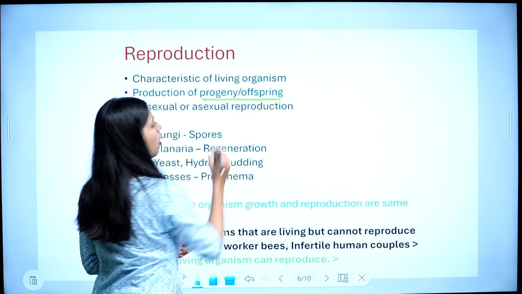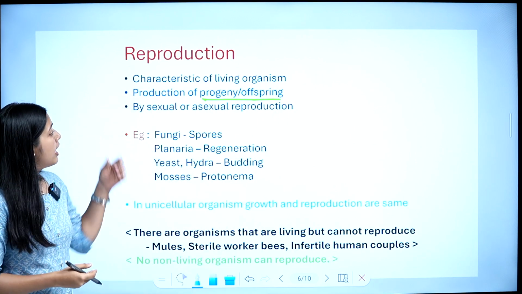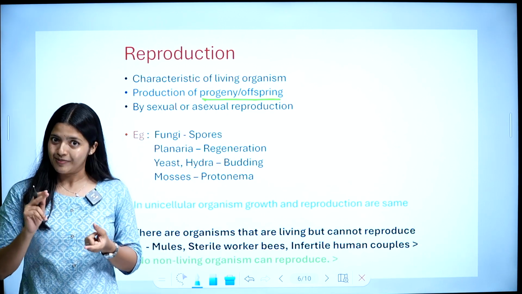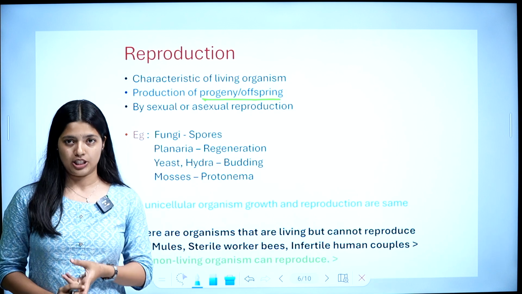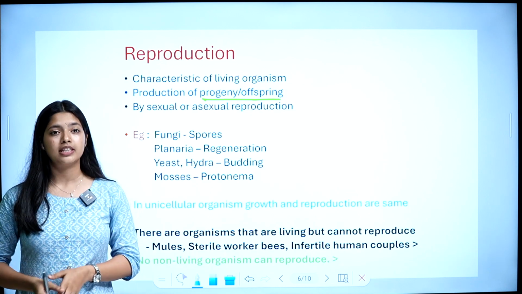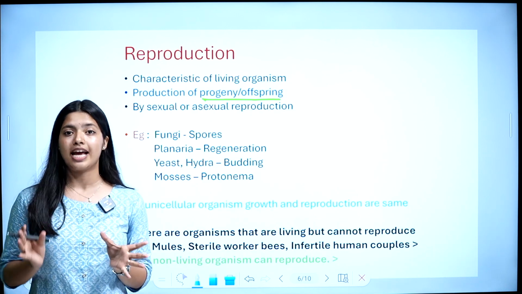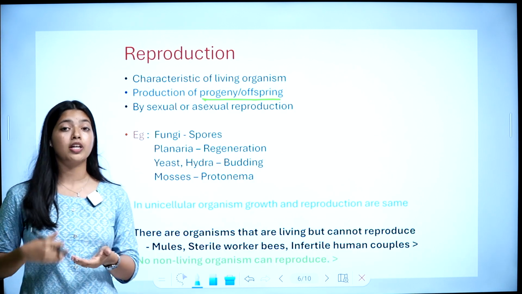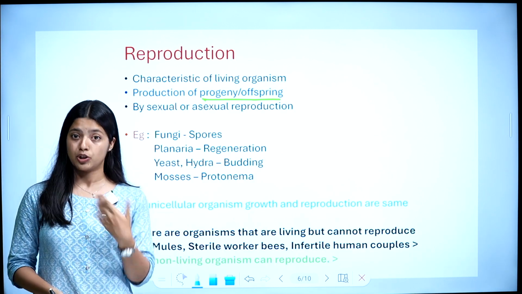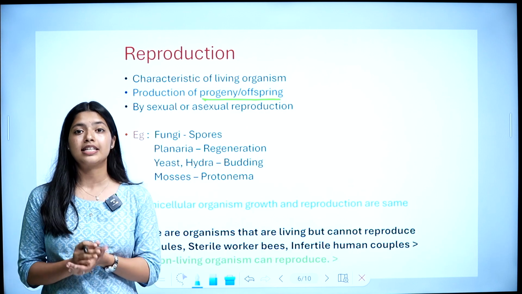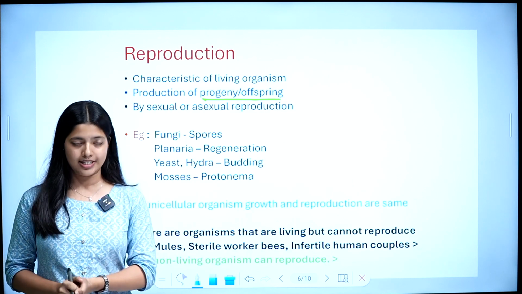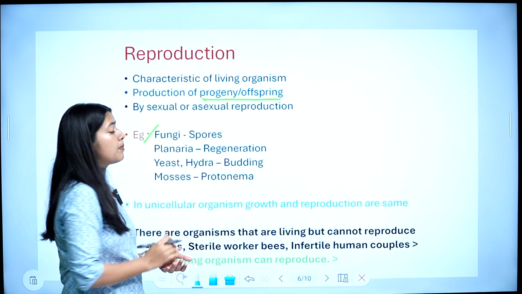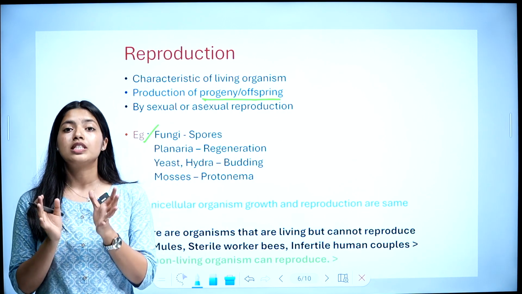Yes, progeny or offsprings. And it can occur by two methods. It can be either sexual or asexual. There are two types of reproduction: sexual reproduction and asexual reproduction. So once again, reproduction is the process of production of progeny. It can be sexual or asexual, and it is a character of living organisms. Yes. So let's see some examples. In case of fungi, fungi reproduce by a particular structure called spores.